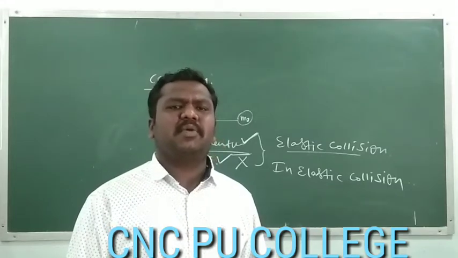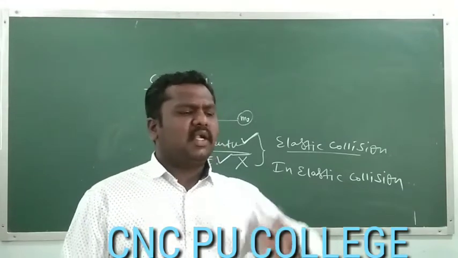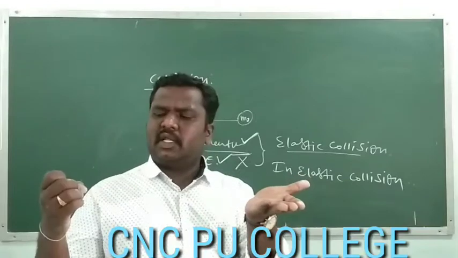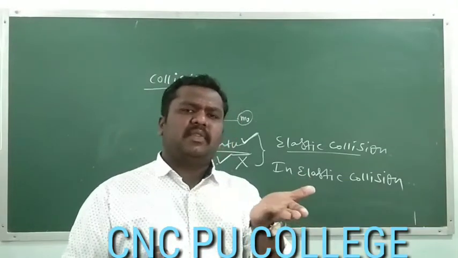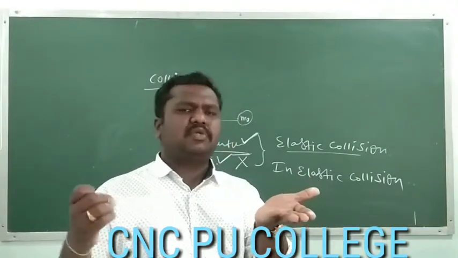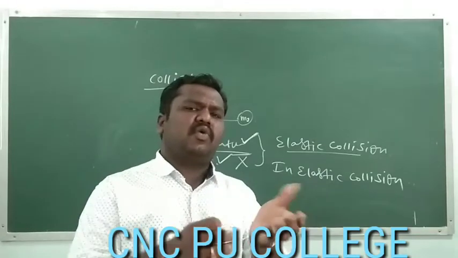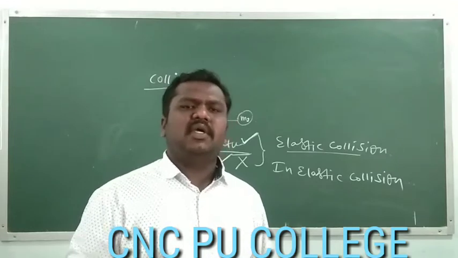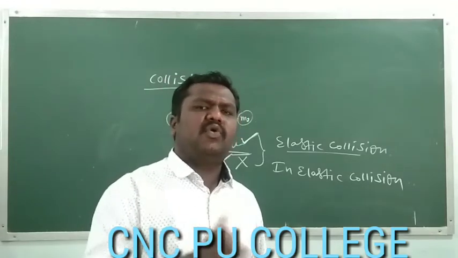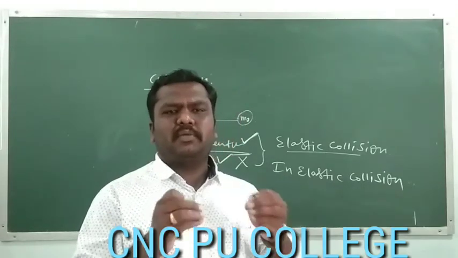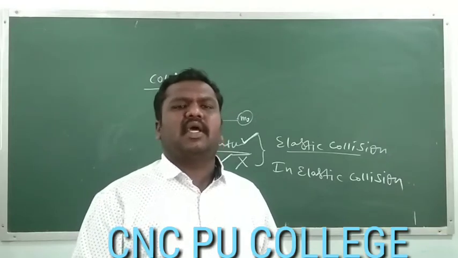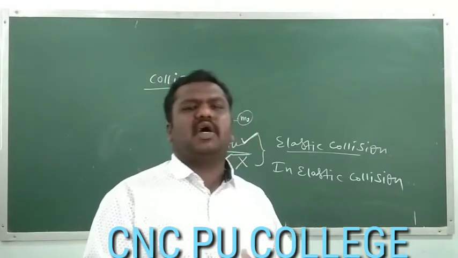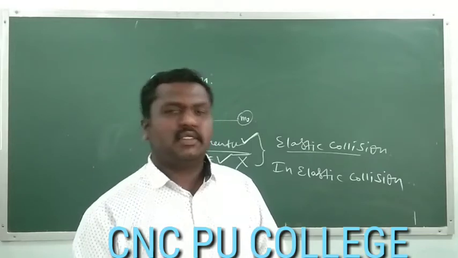Let us consider the example of the collision of rubber balls. Let us have one rubber ball at rest, and another rubber ball strikes it. After collision they start to move in some directions. If we measure the momentum before and after collision, it is the same, and if we measure the kinetic energy before and after collision, it is also the same.